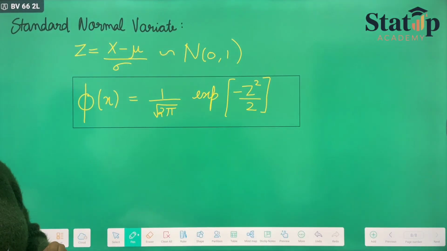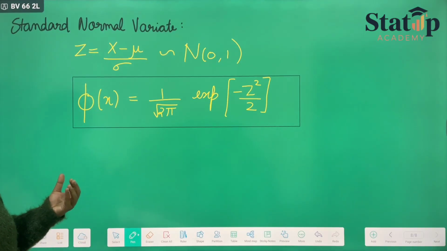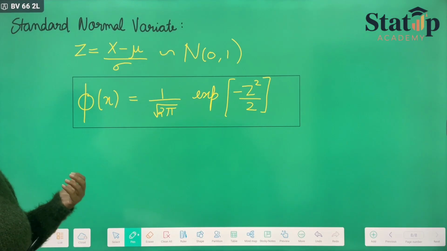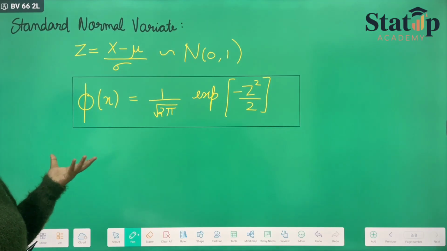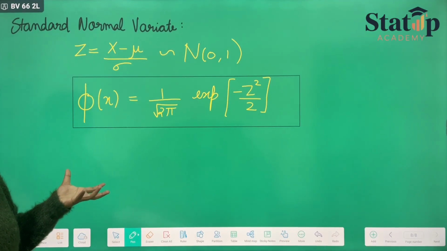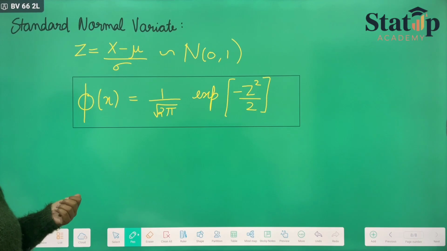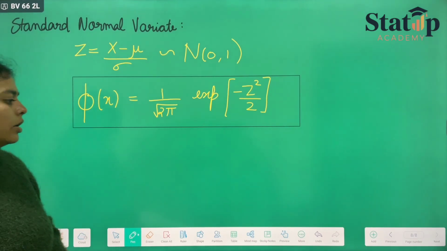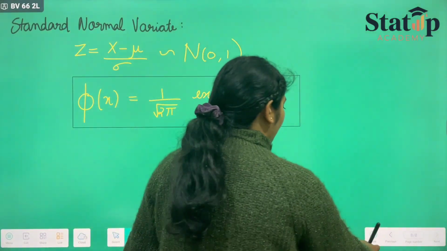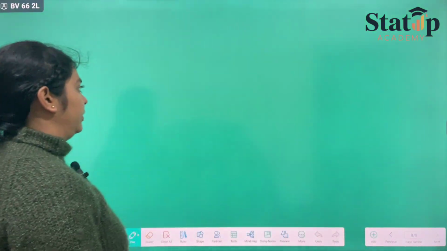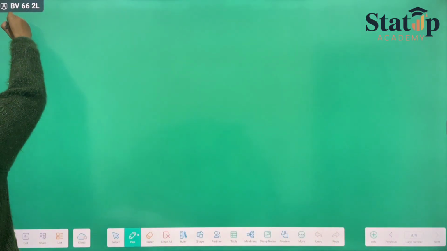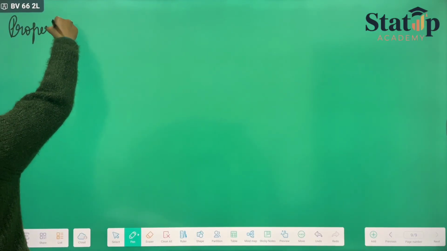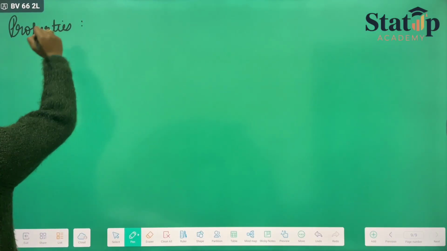Many a time they have asked us to convert the given term into a standard normal variate and compare it to the standard normal variate. There we use these conversion operations and this PDF so as to find anything missing that has been asked. Now there are some properties of the normal distribution. There are many properties, but we'll be learning some important ones.